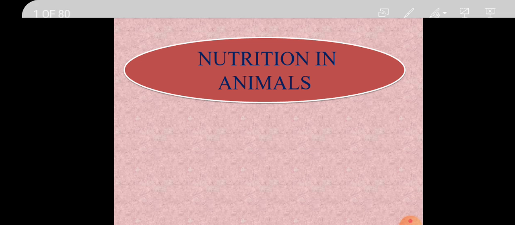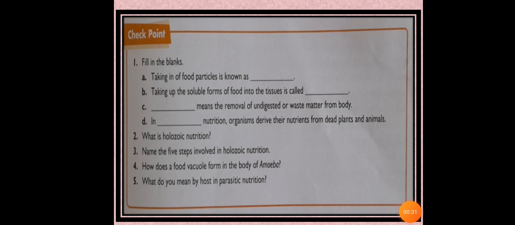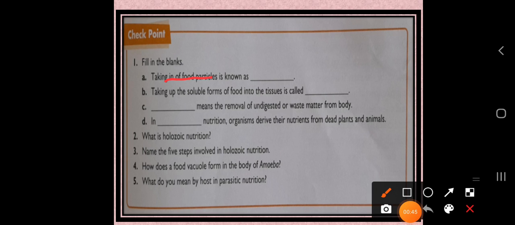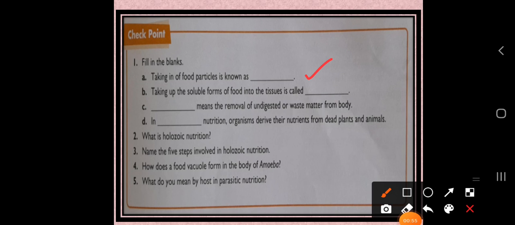Okay dear students, this is the fill in the blanks. What is our first question? Taking in a food particle is known as. So dear students, just recall, taking in food particles, which step is it when we are having the food? It is nothing but the ingestion.